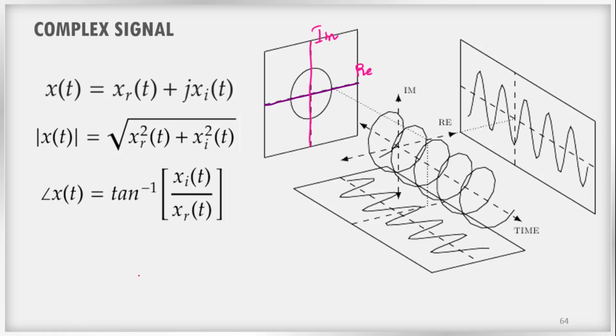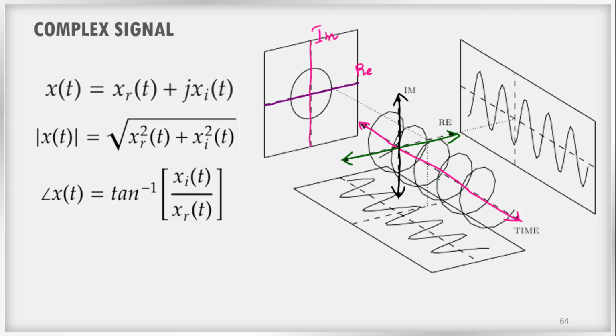Here our independent variable is time, so time is marked on the z-axis, and our dependent variable, the amplitude, has a real part and an imaginary part, so we need a real axis and an imaginary axis to represent the amplitude values.